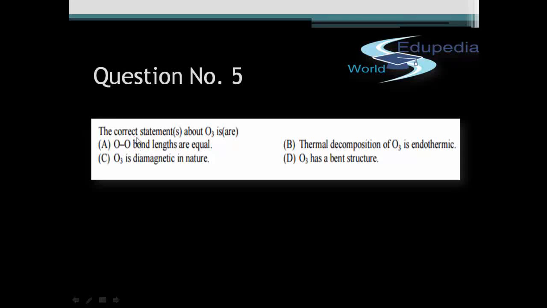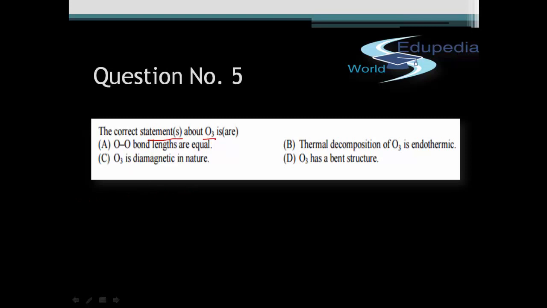Question number 5. This question is from inorganic chemistry, from the topic of chemical bonding, and it states that the correct statements for O3 are: O3, I hope you all must know, is the ozone molecule, and we have been given 4 statements and we have to identify which of the following 4 statements is correct. There may be more than one correct option. Okay, I am reminding you that.